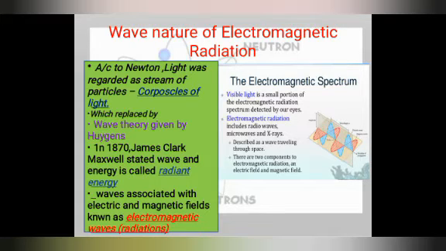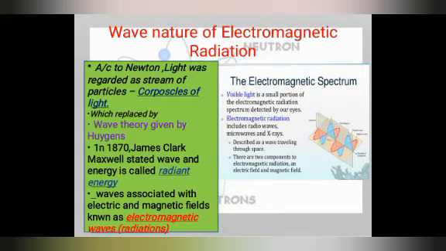So in visible light, we are talking about light. Now dear student, don't be confused. Visible light, radiant energy, electromagnetic waves, all are the same things, but at different times, different scientists have used different terms. Visible light is a small portion of the electromagnetic radiation spectrum detected by our eyes. Electromagnetic radiation, including radio waves, microwaves, and X-rays, is described as a wave traveling through space.